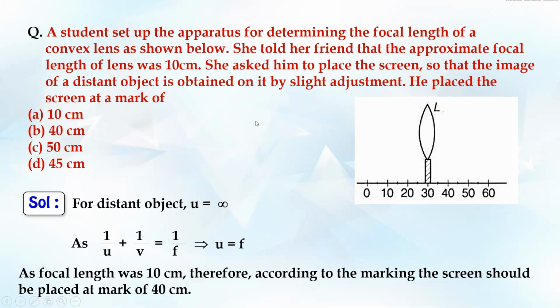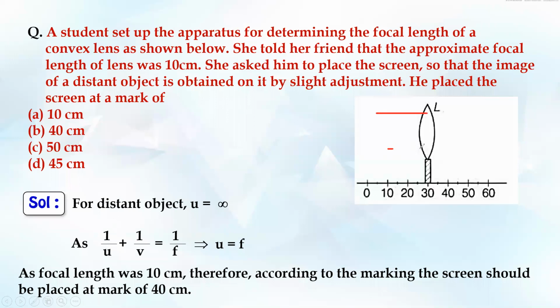Now, the focal length was coming at 10. The friend told her that the approximate focal length is 10. So if I keep it at 10, the focus is always formed when the rays are parallel. We had drawn this in a diagram.